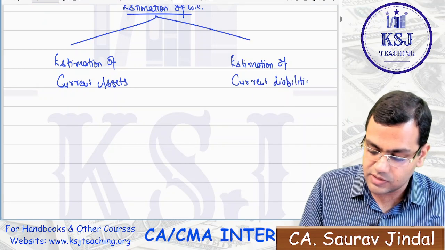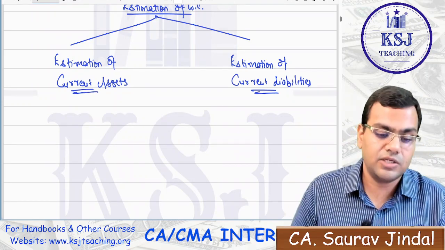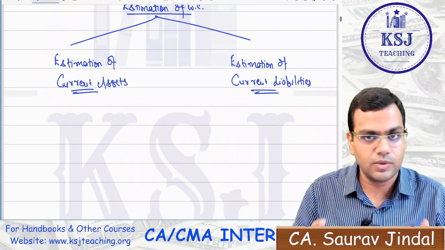Please keep making these notes because these are going to help you in the revision just before the examination. One day that you will have in between the examination, all these notes are going to help you.